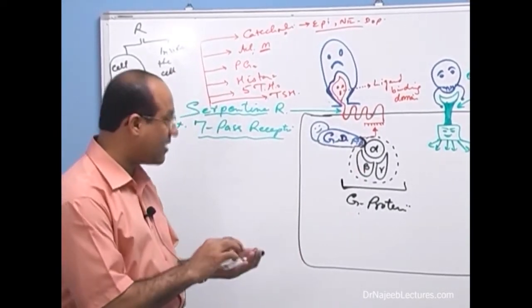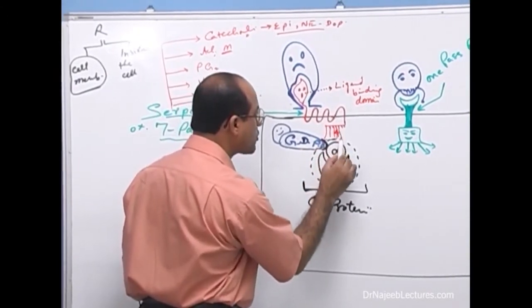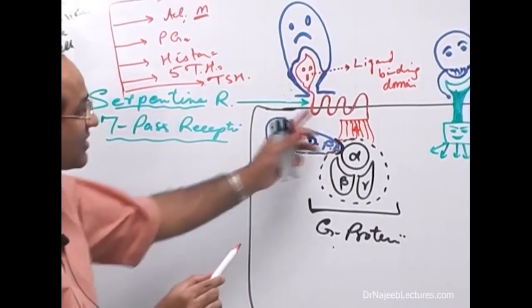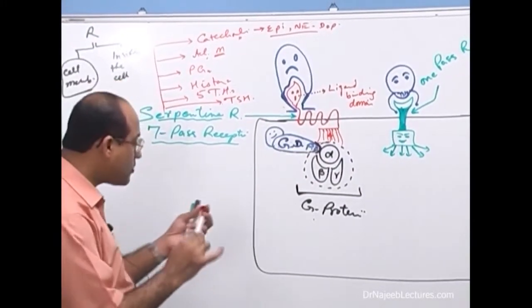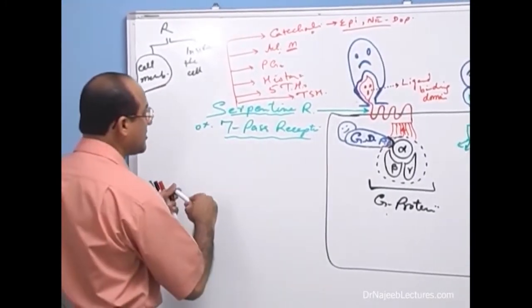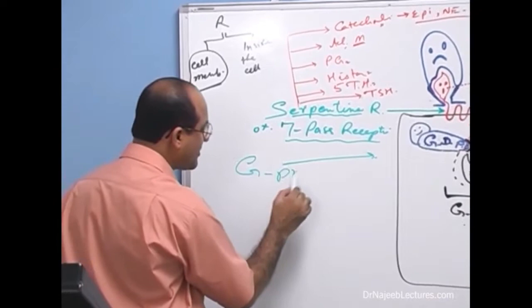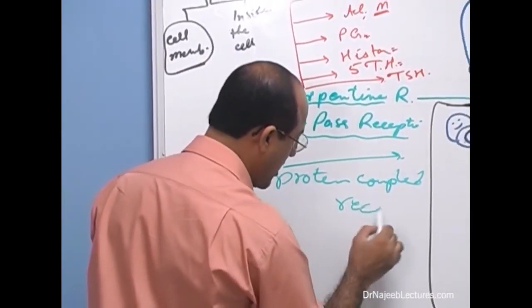Now remember one very interesting thing: all the serpentine receptors work through different types of G proteins. That is why there is a third name for these receptors, and that is G protein coupled receptors. Now listen carefully.